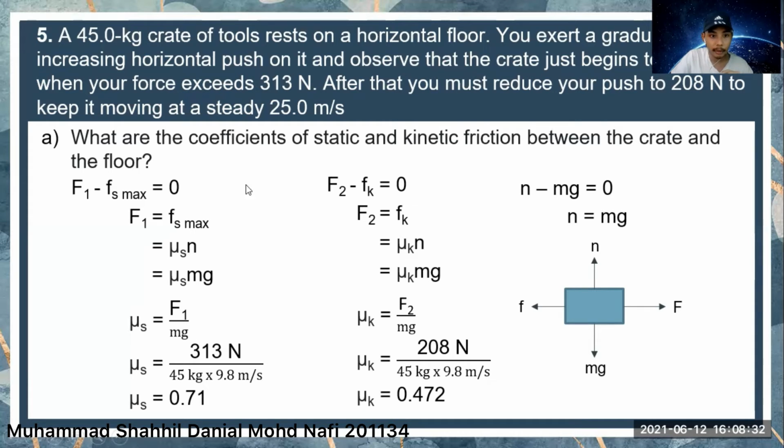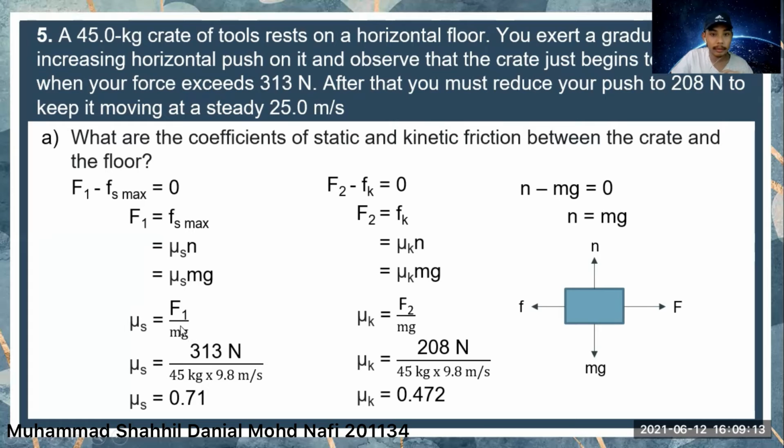Once we have these two equations, we can move this to the right side. Then we insert the formula for static friction force, which equals mu s multiplied with normal force. The normal force we can get from this equation, by moving mg to the right side, and we simply insert this into this equation. So we will have mu s multiplied with mg. Since we have to find the coefficient, we need to move mg to the left side, so we will have this equation.